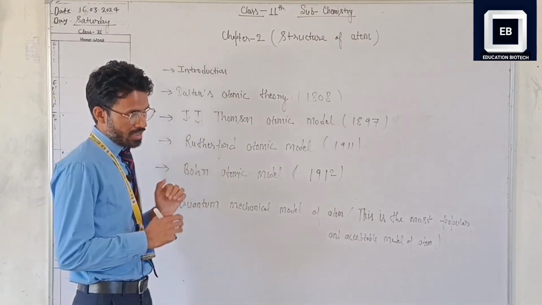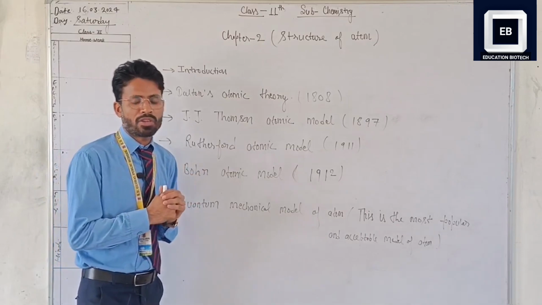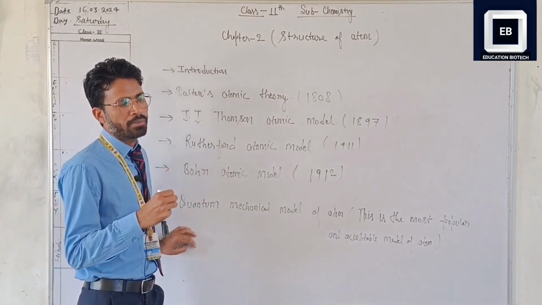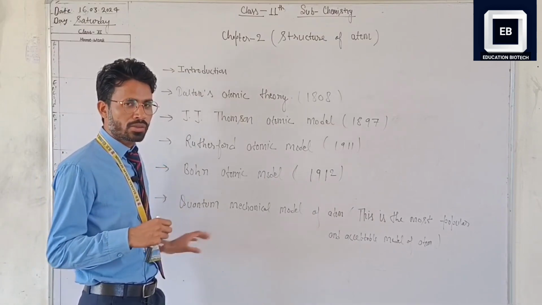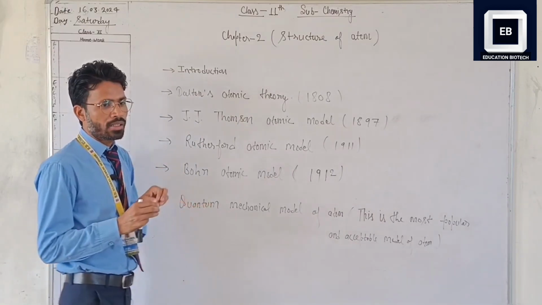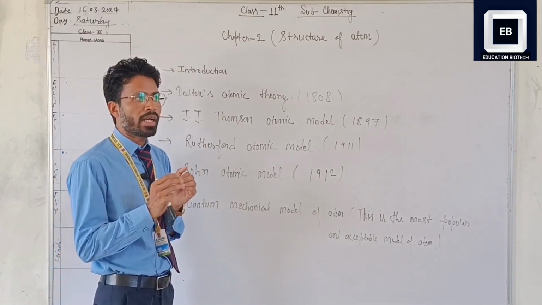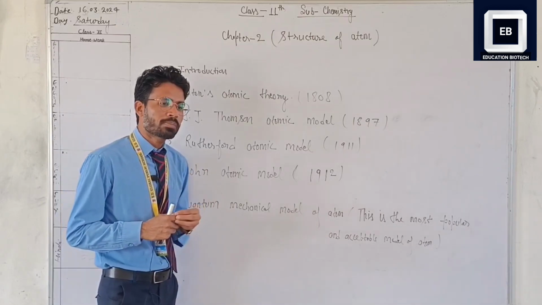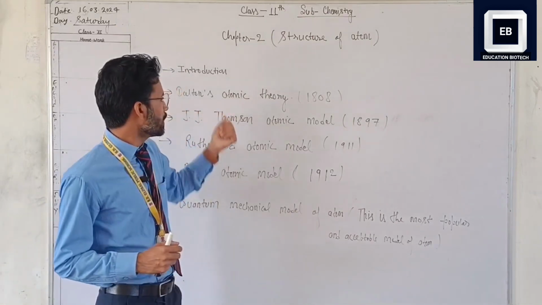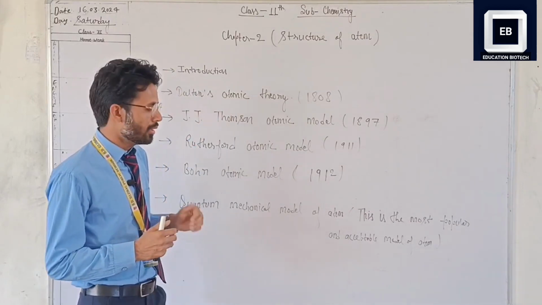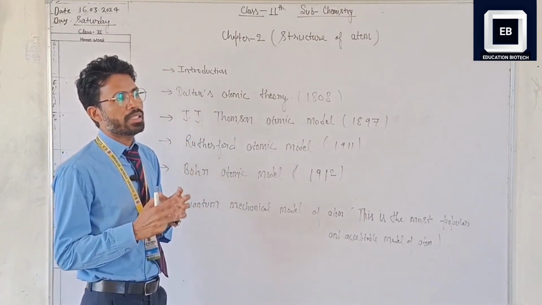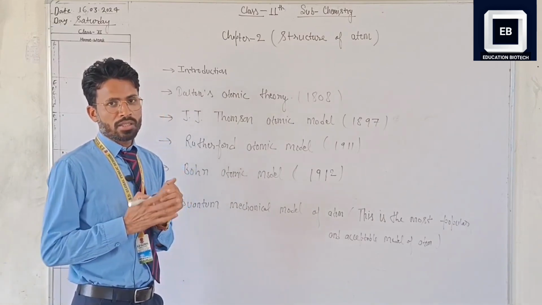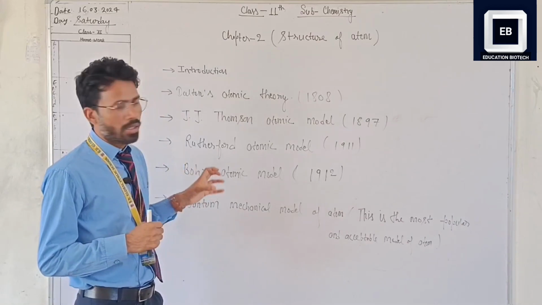If you see the history, many Greek philosophers and Indian philosophers had some idea about the atom, which they said is the basic unit and uncuttable, indivisible part of matter. The Greek philosopher Democritus and John Dalton gave the atomic theory, and among Indian philosophers Maharshi Kanad told about the atom.